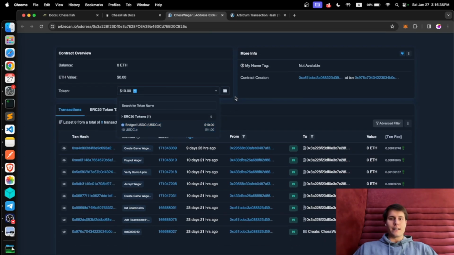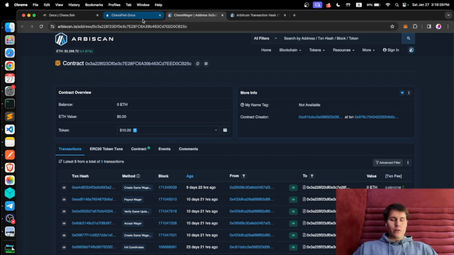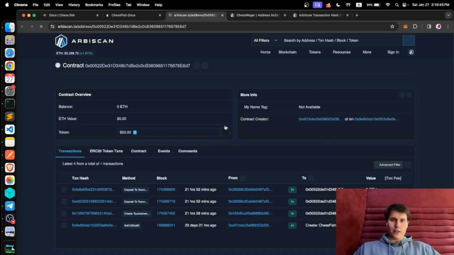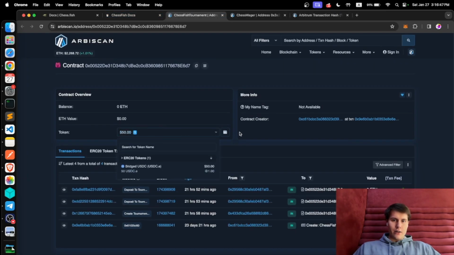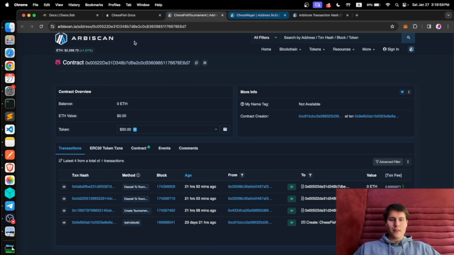You can see right now there is 10 USDC here that someone created in an anonymous game. If you take a look at the tournament contract, you can see right now there's that tournament on ChessFish with a pool size of 50 USDC, and that's why there's 50 USDC in the tournament contract here.